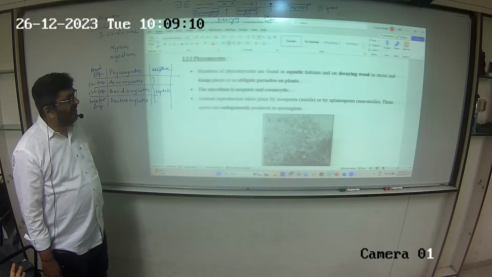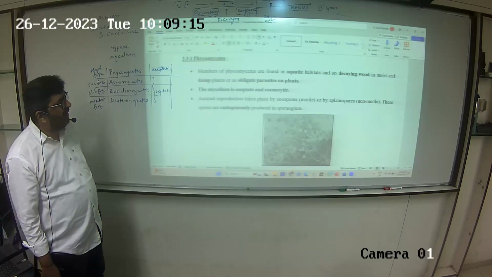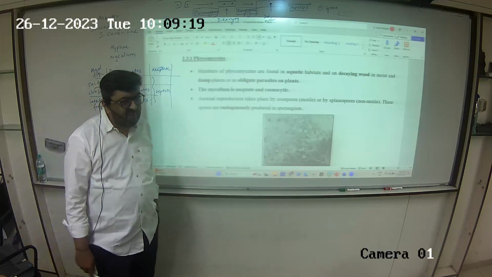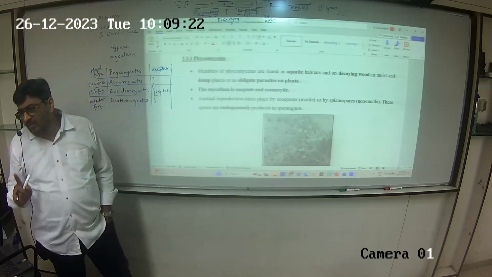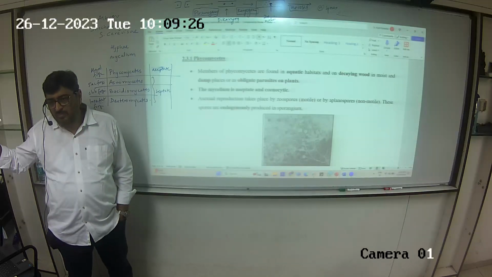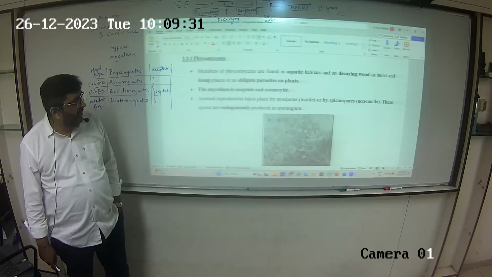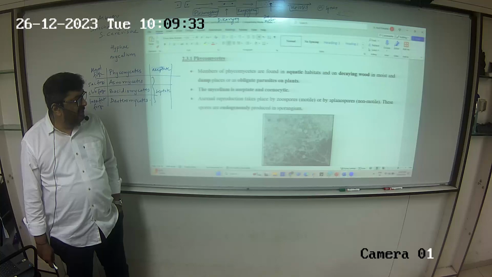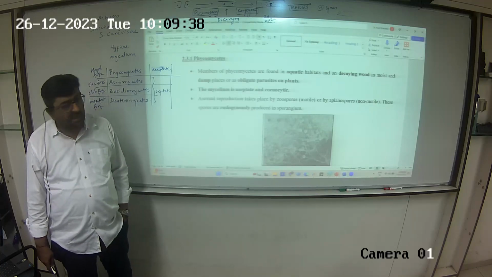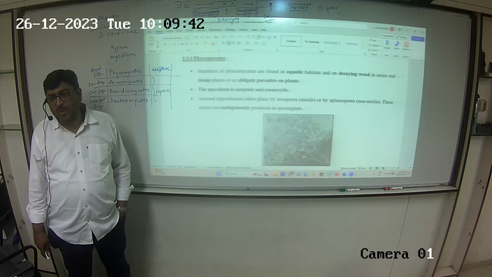Members of Phycomycetes are found in aquatic habitats, on decaying wood, in moist, damp places, and as obligate parasites on plants. The mycelium is aseptate and cenocytic. I told you, cenocytic सिर्फ और सिर्फ कहाँ मिलेगा आपको? फाइको में मिलेगा. बाकी सब जगह पे जो है वो सेप्टेट मिलेगा. Asexual reproduction takes place by zoospores, motile, or aplanospores, which are non-motile. These spores are endogenously produced in the sporangia.